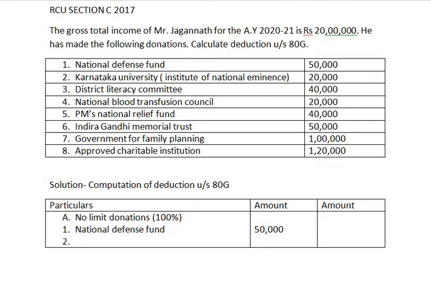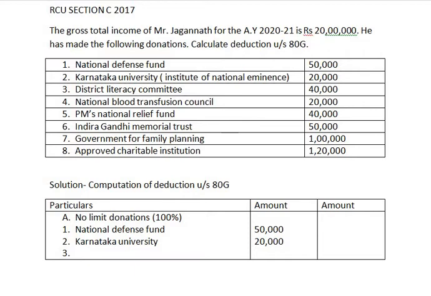Coming to next, second, Karnataka University, and the amount contributed or donated is 20,000 rupees.